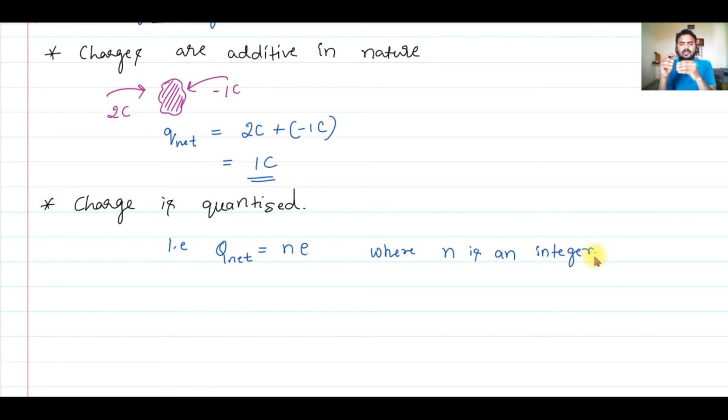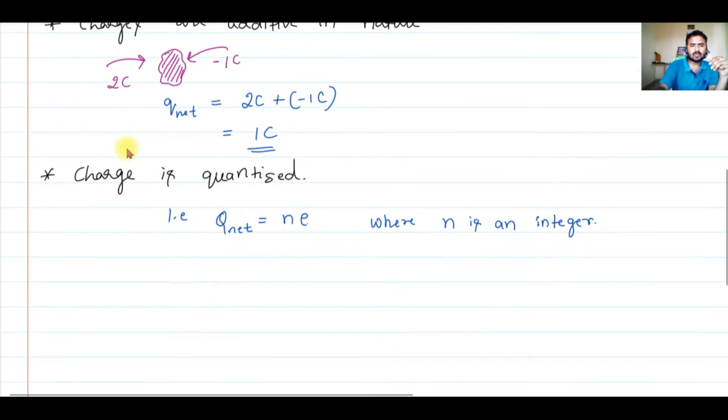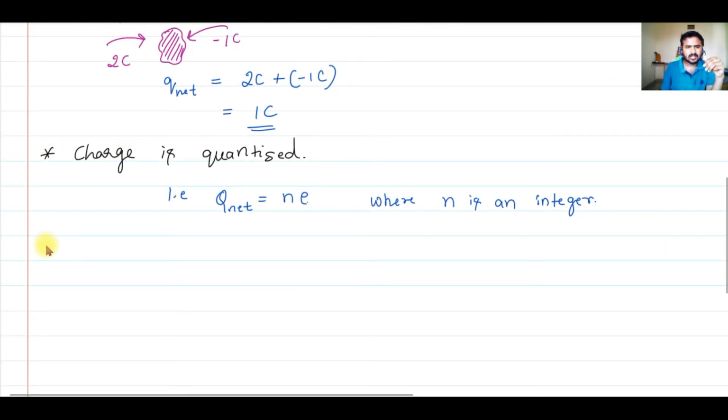So if you have removed 1000 electrons from a body, then the charge of the body will be plus 1000 into basic charge, right? That means n will become 1000. If you add 1000 electrons to the body, then the body will acquire negative charge. Then the charge of the body will again be 1000 into the charge of each electron, which is minus 1.6 into 10 to the power of minus 19 coulomb. As simple as that. And the third property that we have is charge is conserved.